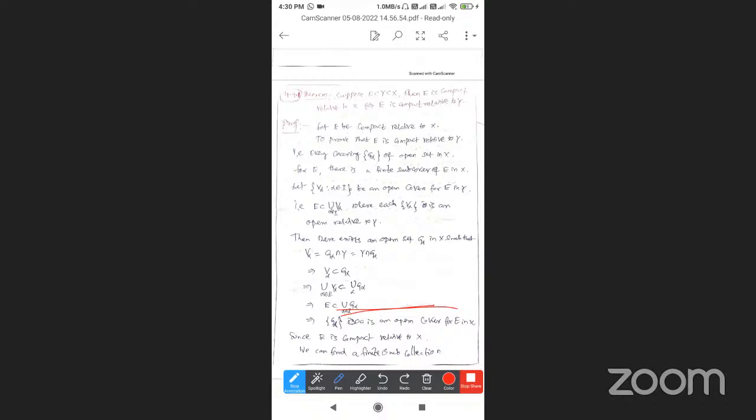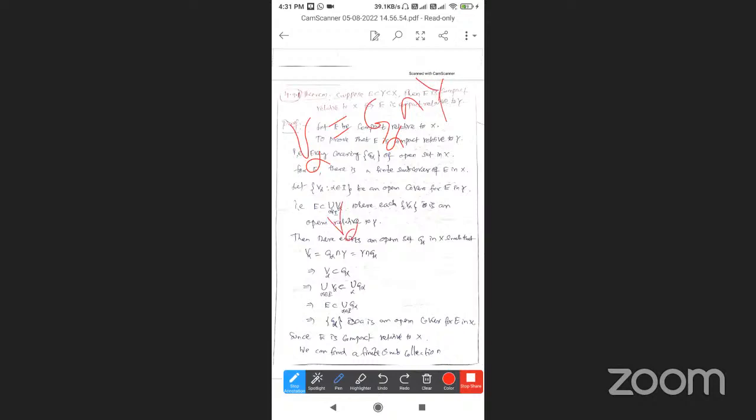By the definition of E compact relative to X, every open cover G alpha, open sets in X, for E there is a finite subcover in X. The finite subcover is V alpha, alpha belongs to I. So we have an open cover of E in Y. Since E is compact and V alpha is open relative to Y, there exists an open set G alpha in X such that V alpha is equal to G alpha intersection Y.